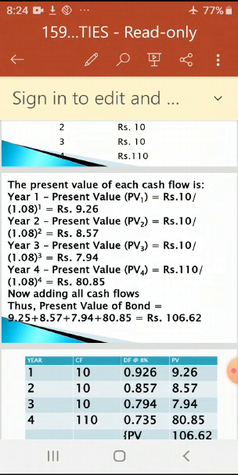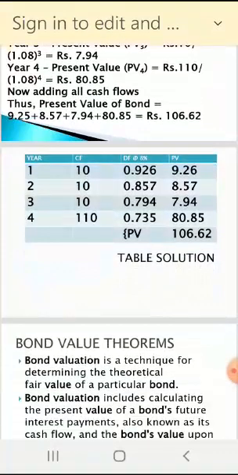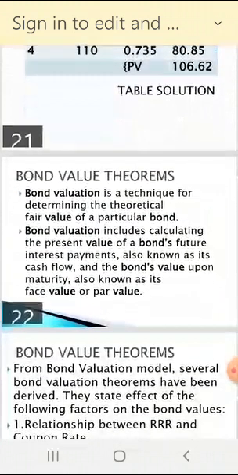Be careful, this is a very important subject and topic. Once you understand the example, you will get more marks. Very easy examples are there. Within 2 or 3 minutes, you can solve an example and easily get 5 or 6 marks. So this is the basic bond valuation model that I explained with the example.